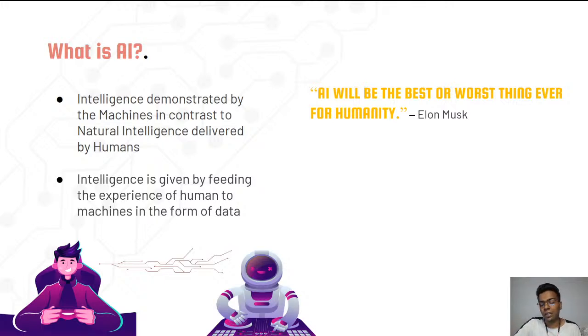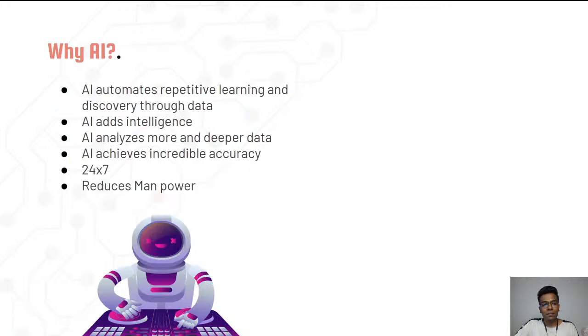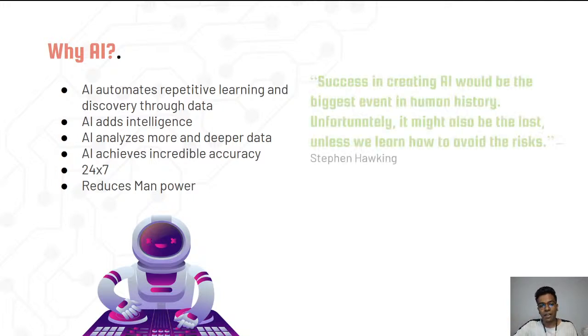That is the main thing we can do. Okay. So, why artificial intelligence? Of course, we all know the reason. It can work 24/7, which is going to reduce the manpower, and it is helpful for analyzing deeper data, and it has repetitive learning. Once your machine is started, it is going to learn continuously. So that is the main usage of AI.